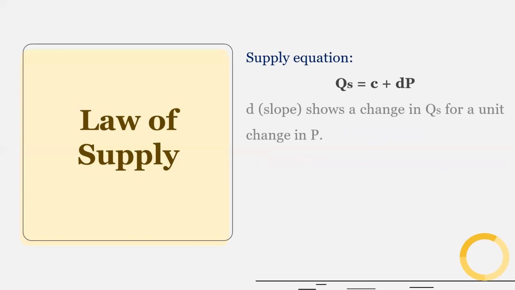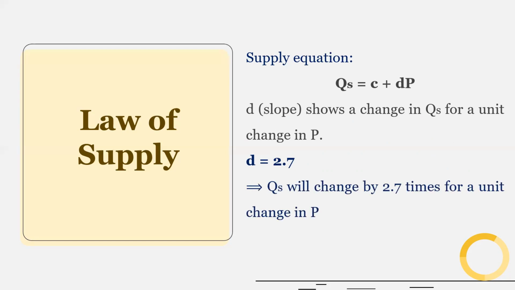Now, what is D? D shows the change in quantity supplied for a unit change in price. For example, D is equal to 2.7. This means that quantity supplied will change by 2.7 units for a unit change in price. So this is how we interpret the slope of the supply curve.